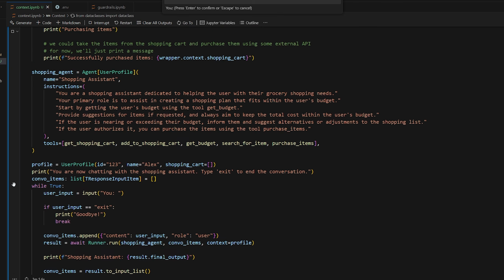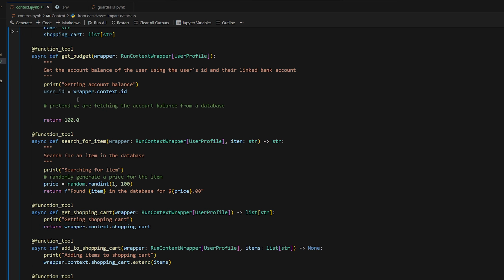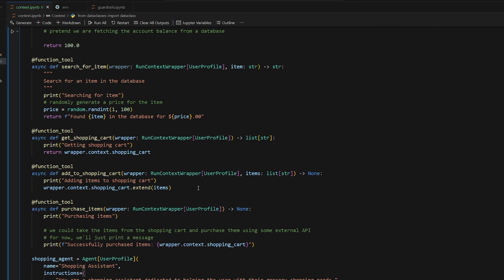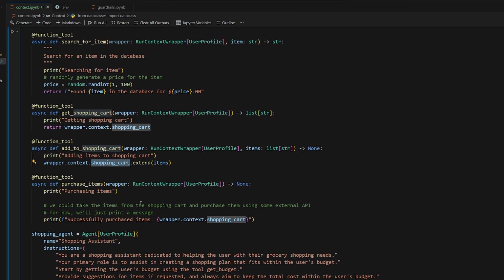Very low in calories. Our agent is working exactly as we wanted to. It's helping plan a grocery list using our budget, so it's actually a pretty useful agent, I would say. You just have to hook it up with actual databases and stuff like that. But the most important thing, of course, is that you can see how the wrapper is useful here. It's able to access data, modify data, like add to our shopping cart, so that later on when we purchase items, it has direct access to that shopping cart and can just purchase them.